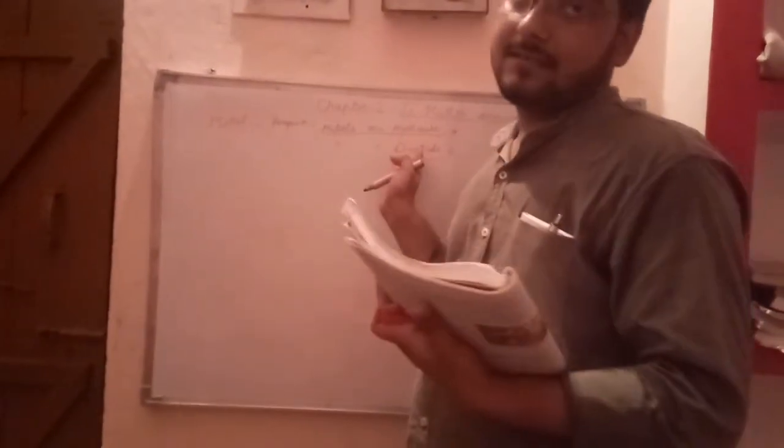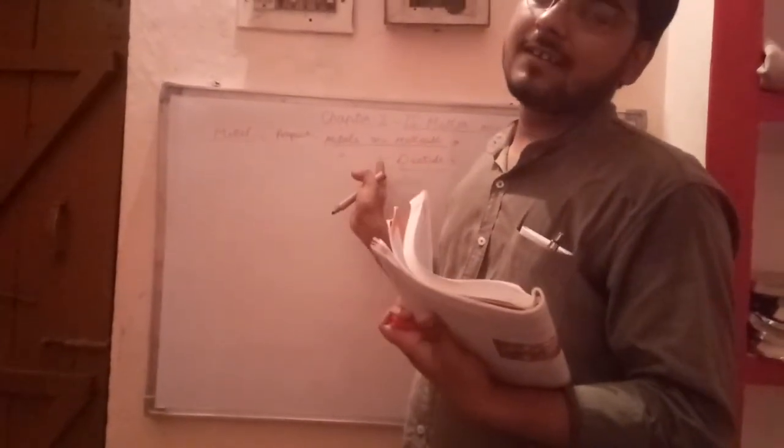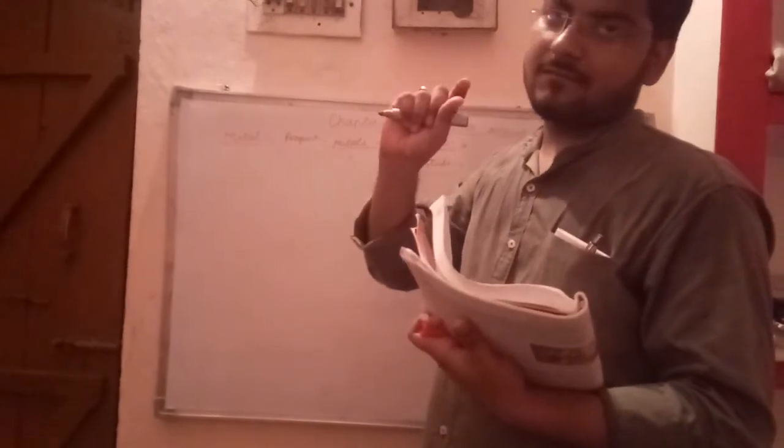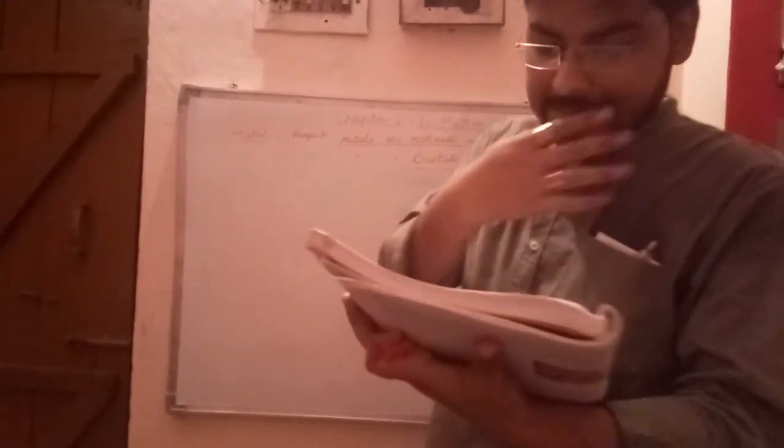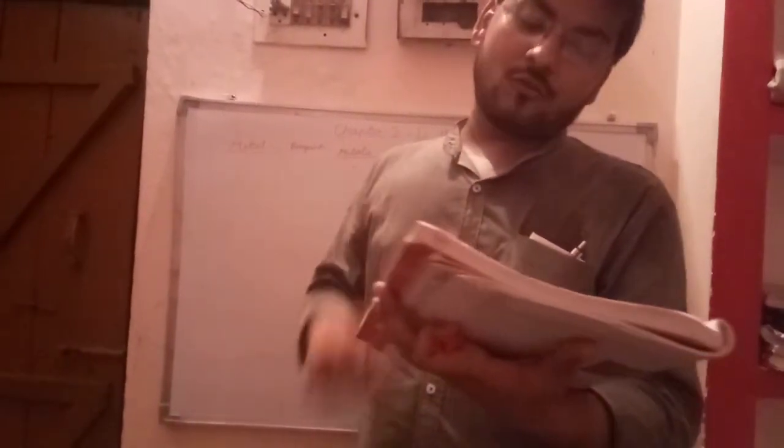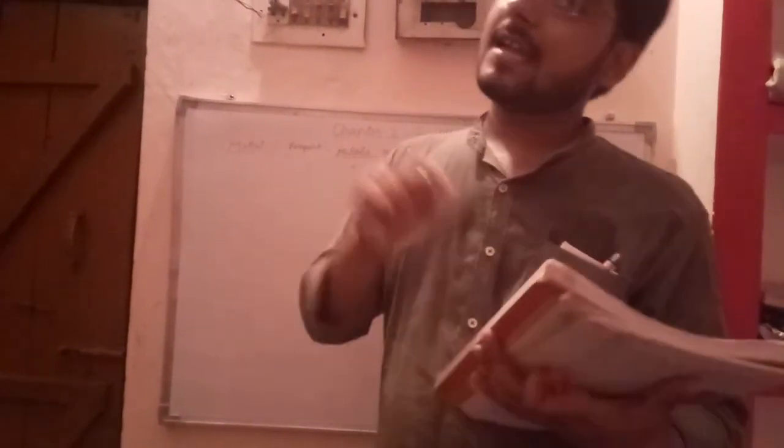So we can say copper metal is ductile because it can be converted into thin wires. This is a property of metals. Now we will see the third property of metals, that metals are good conductors of heat and electricity.